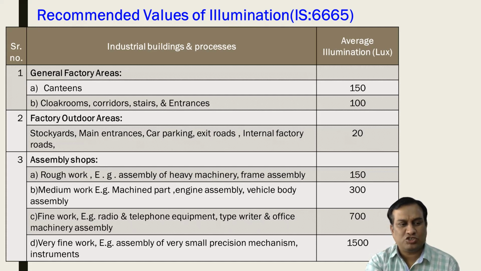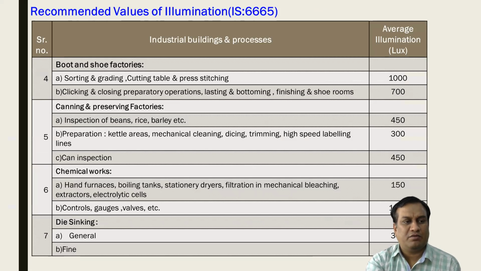For the assembly shops, for the different work, there may be a different requirement. That is 150 to 1500. This is the range for the assembly shop. For the rough work, 150 lux. For the medium work, 300. For the fine work, 700. And for very fine work, 1500 lux is the minimum requirement as per IS 665. So the examples are also given in that table.